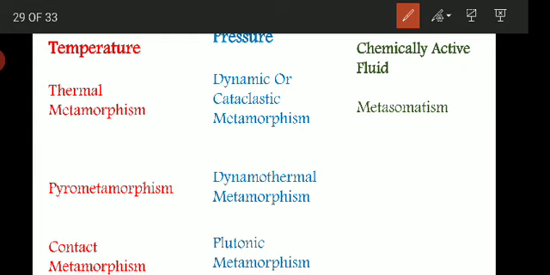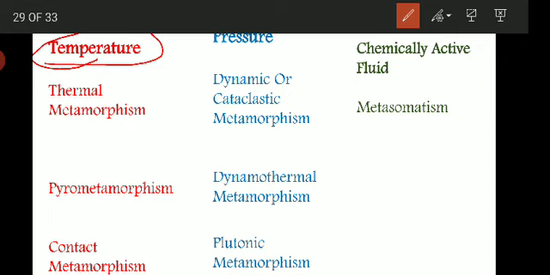Metamorphism may be divided into the following types. First, we'll see when the temperature is more dominant.